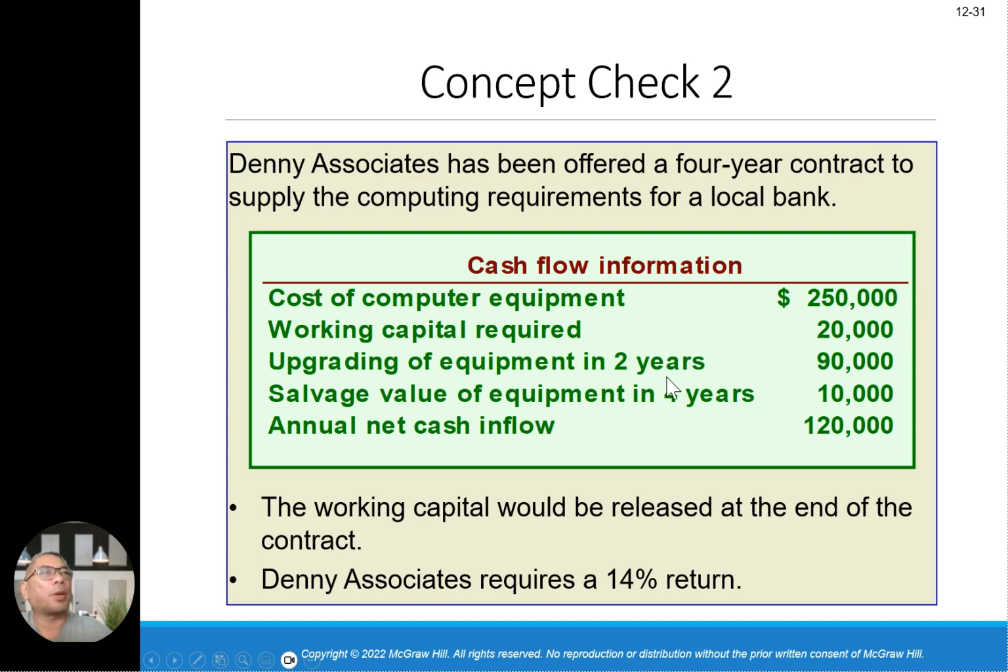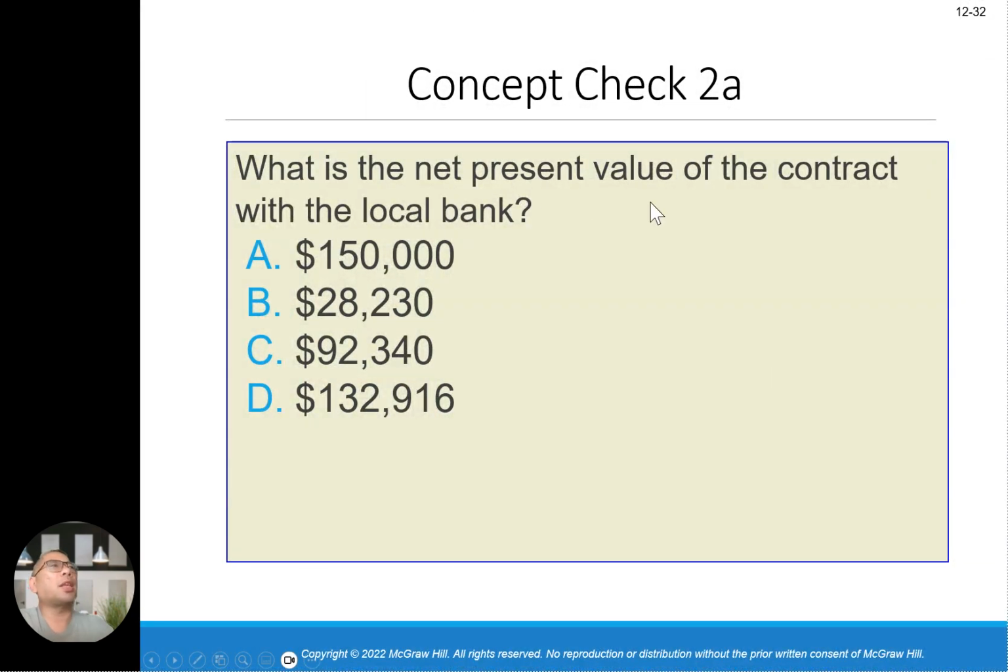Upgrading of equipment in 2 years is 90,000. Salvage value of equipment in 4 years is 10,000. Annual cost is 120,000. The working capital will be released at the end of the contract. Then the associate requires about a 14% return. Okay, these are the case facts here, concept number 2. Then the question will be, what is the net present value of a contract with the local bank? It is A, B, C, or D.